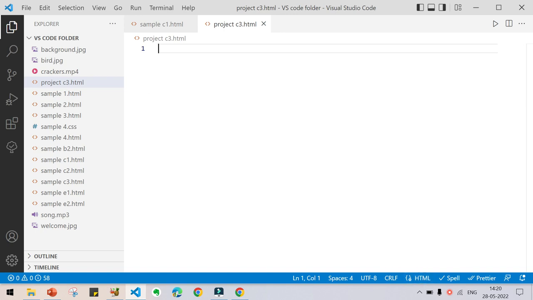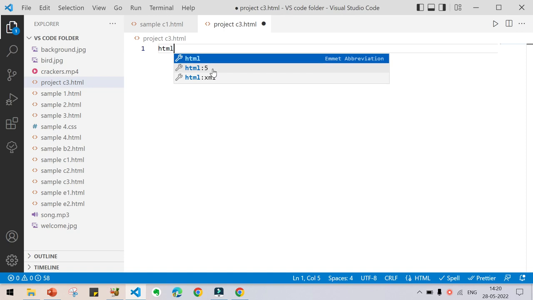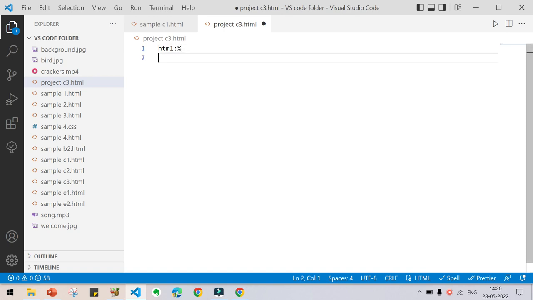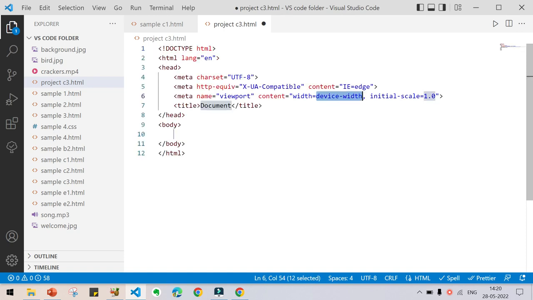Now insert the base structure of HTML by typing HTML:5 and pressing enter. You will get the base structure of the HTML, and if you want to know about the base structure of HTML, how to insert it and what it is, you can check out my video in the description box.